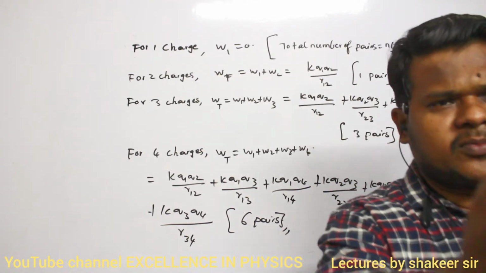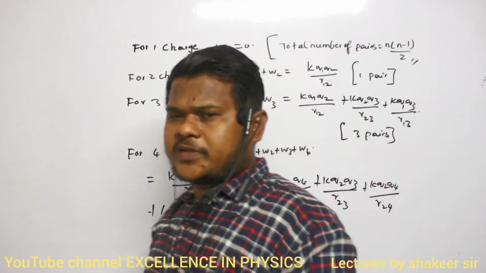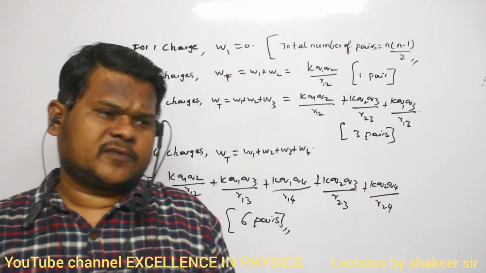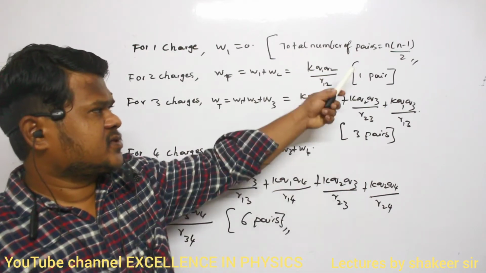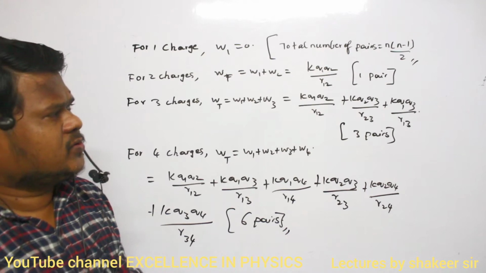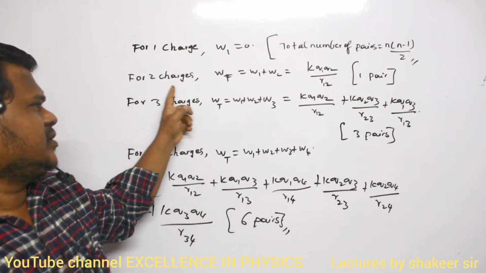So totally how many pairs are possible is given by this number, n into n minus 1 divided by 2. What is n here? N is the number of charges. N is just the number of charges. So if you substitute 2, 2 into 2 minus 1 by 2 is 1 only, no? So one pair is possible.